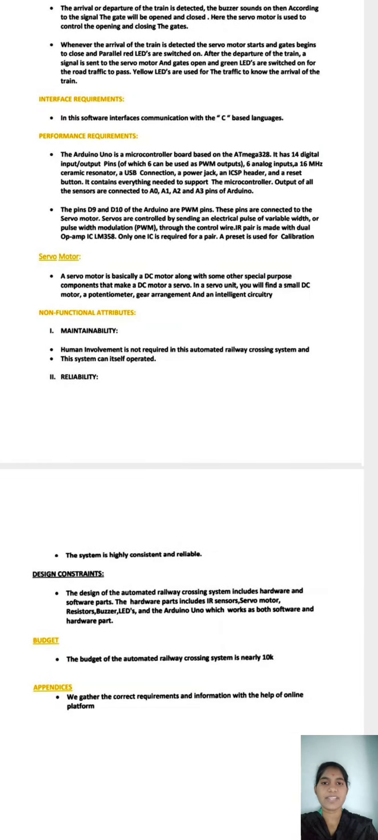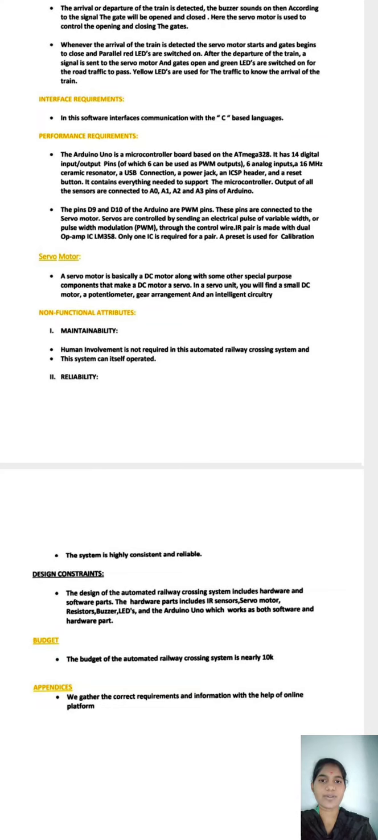Performance requirements. The Arduino UNO is a microcontroller board based on the ATmega328. It has 14 input-output pins, 6 analog inputs, a 16 MHz ceramic resonator, a USB connection, a power jack, an ICSP header, and a reset button. It contains everything needed to support the microcontroller. Outputs of all the sensors are connected to the A0, A1, A2 and A3 pins of the Arduino. The pins D9 and D10 of the Arduino are pulse width modulation (PWM) pins. These pins are connected to the servo motor.